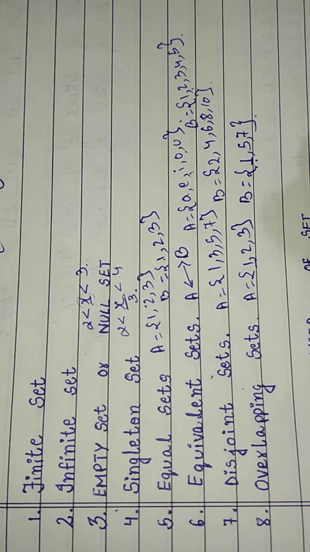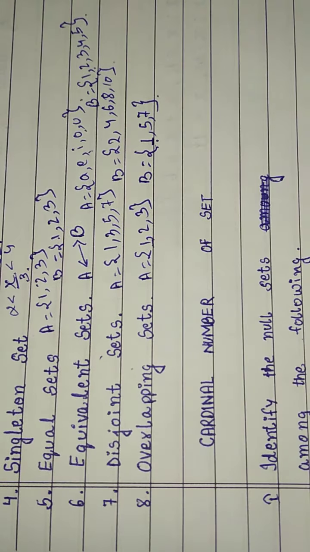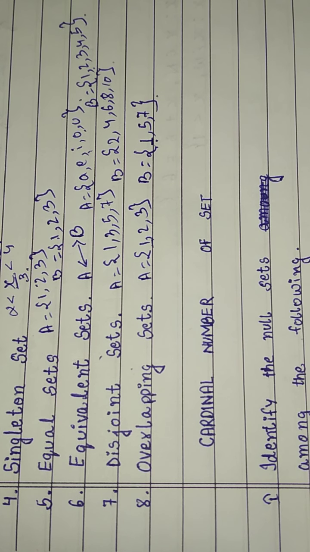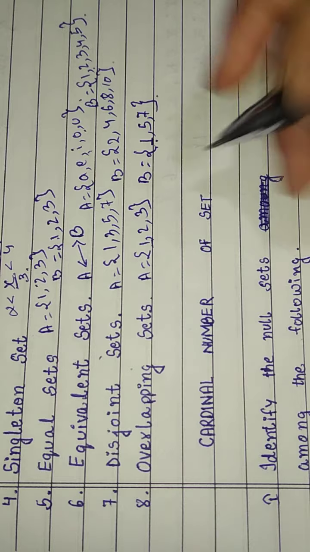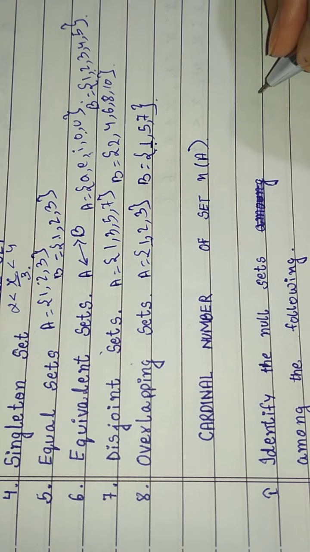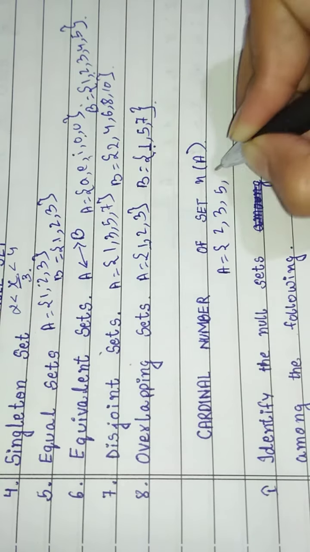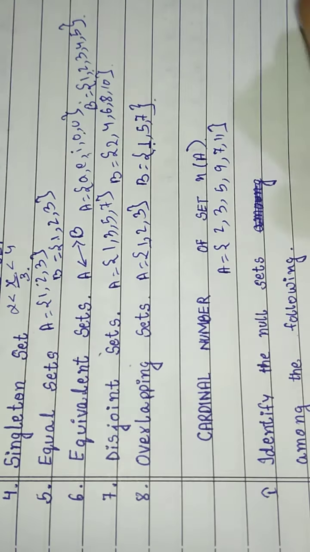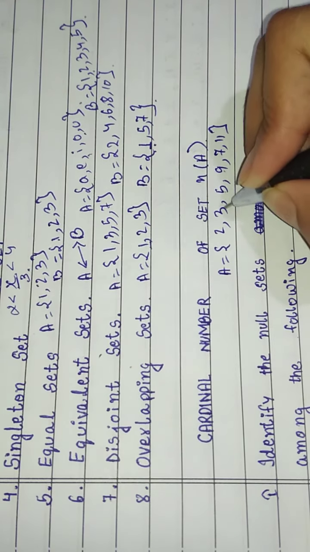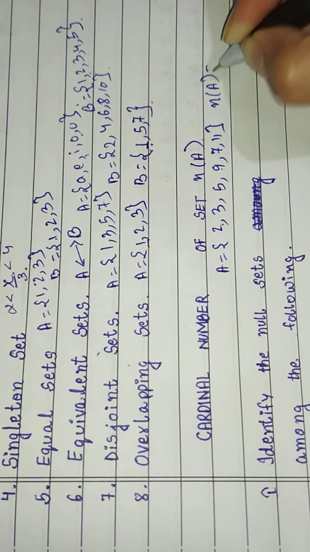Now see here, the cardinal number of a set. What is the cardinal number of a set? The number of distinct elements contained in a finite set A is called its cardinal number, denoted by n(A). For example, if A is the set 2, 3, 5, 9, 7, 11, then there are 6 numbers, so we write n(A) equals 6.